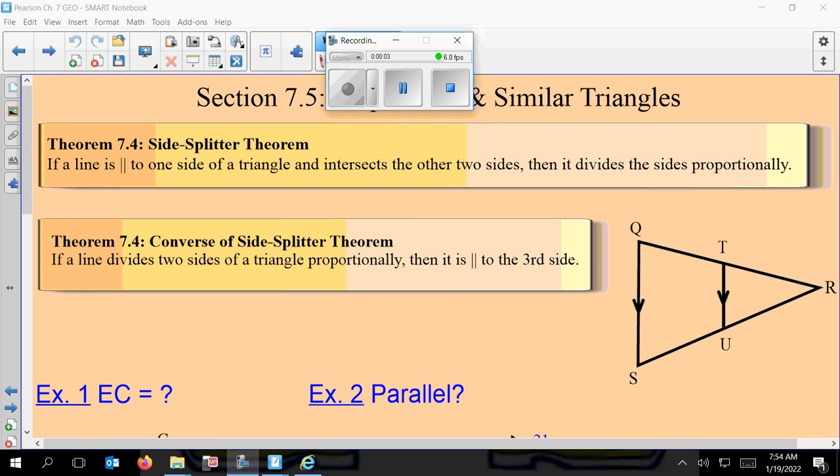Hey everybody, this is chapter 7, section 5. We're just expanding a little bit with triangles, and then we're going to be using some transversal rules here to wrap up proportions.